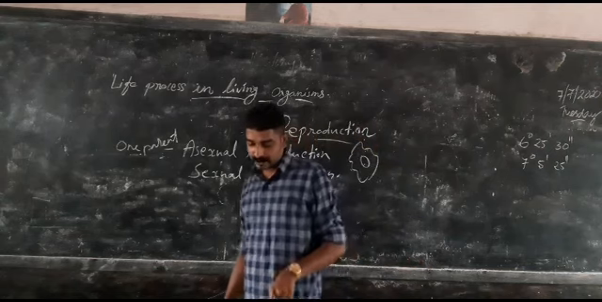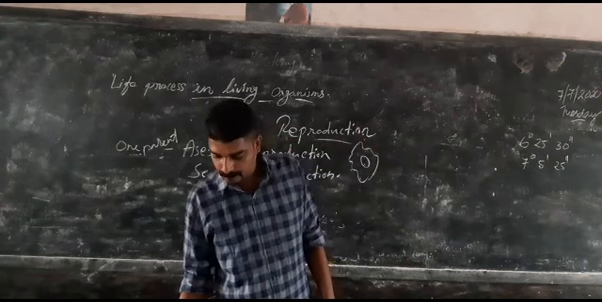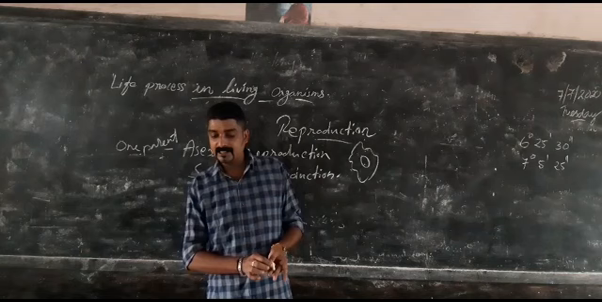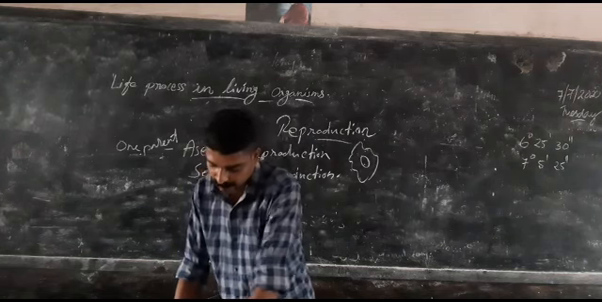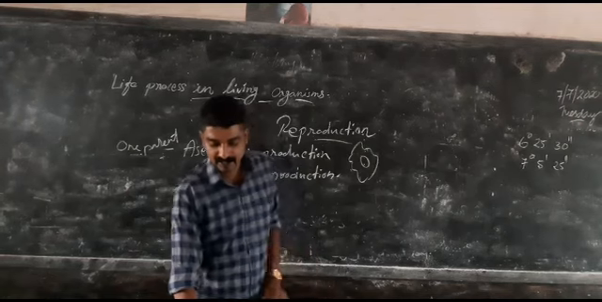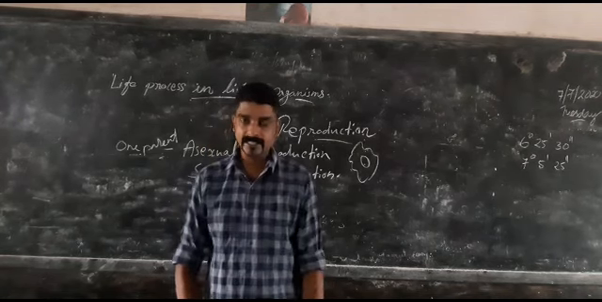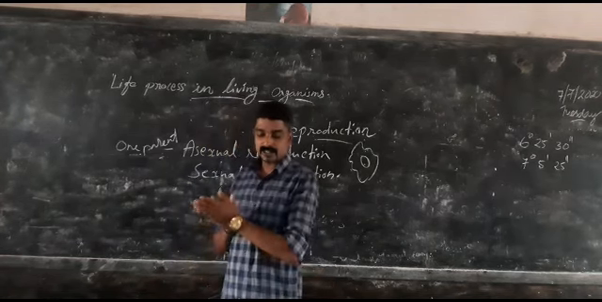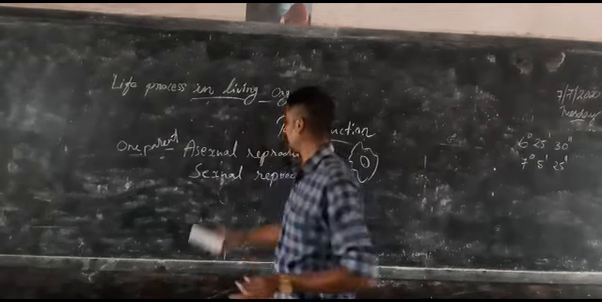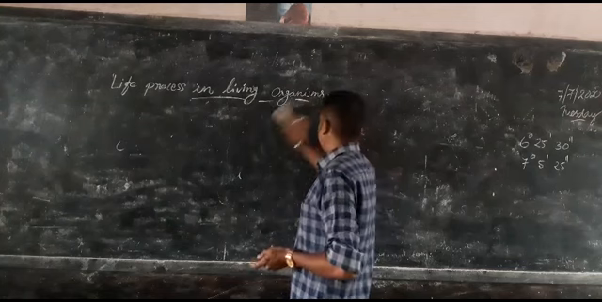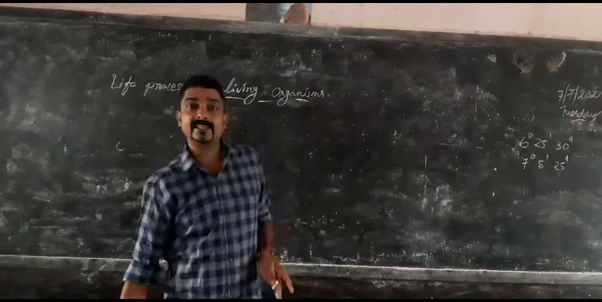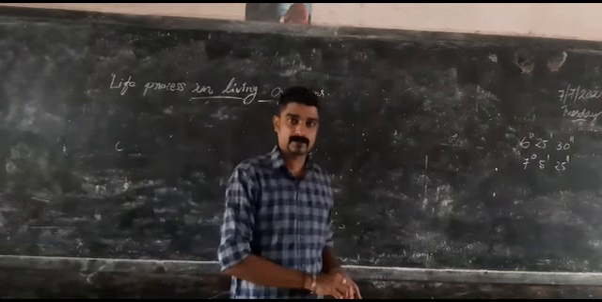So in your textbook, page number 23. Asexual reproduction in unicellular organisms. There are three types. First one is binary fission, second one is multiple fission, and third one is budding. So first we are going to study binary fission. What is binary fission? We can see binary fission only in unicellular organisms.